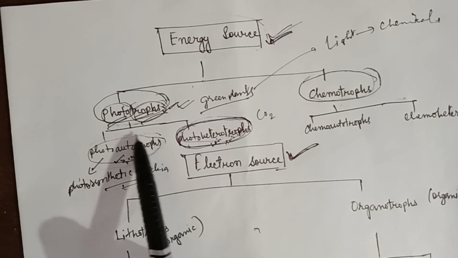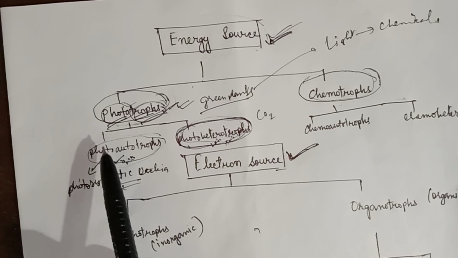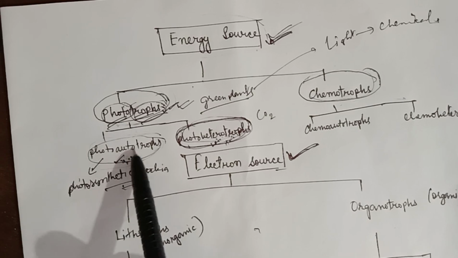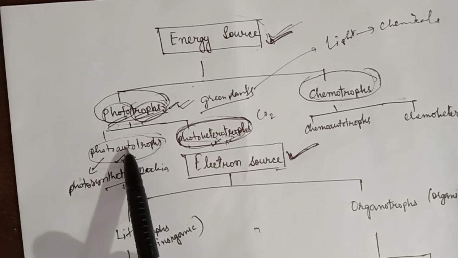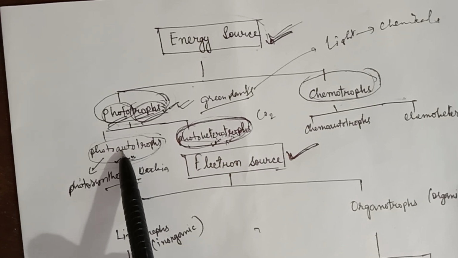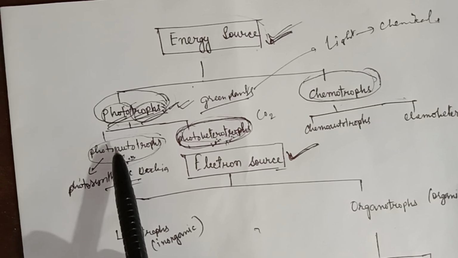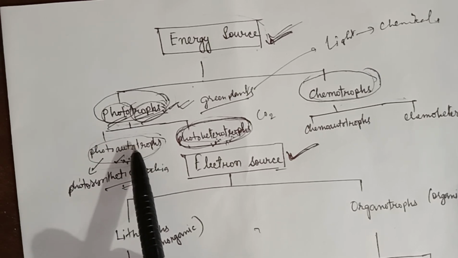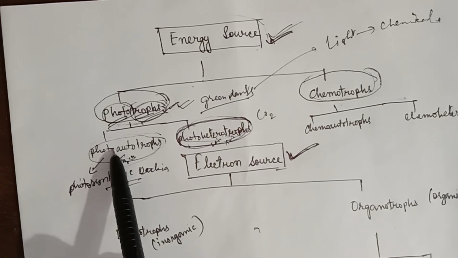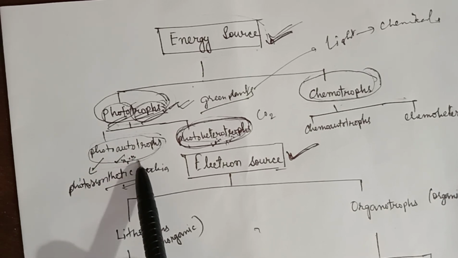So photoautotrophs, how do they work? These organisms carry out photosynthesis to produce their food using light, water and carbon dioxide. In the presence of sunlight, carbon dioxide and water are converted into organic compounds like carbohydrates, fats and proteins, which are used in cellular functions like biosynthesis and respiration. Some common examples of photoautotrophs are the photosynthetic bacteria, green plants, etc.